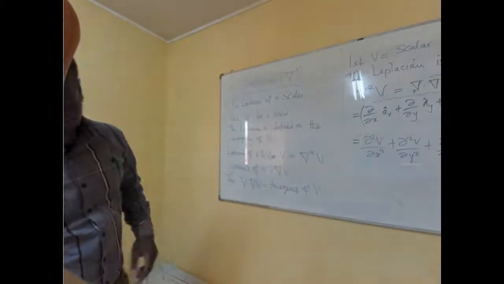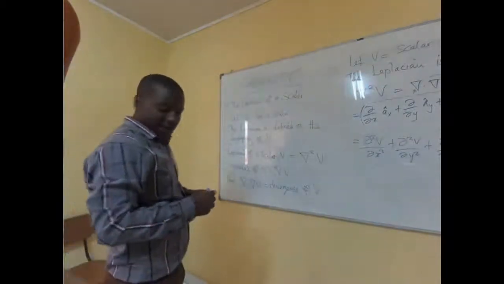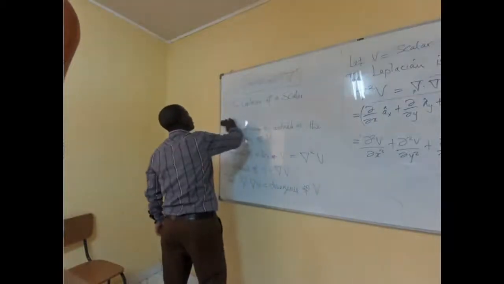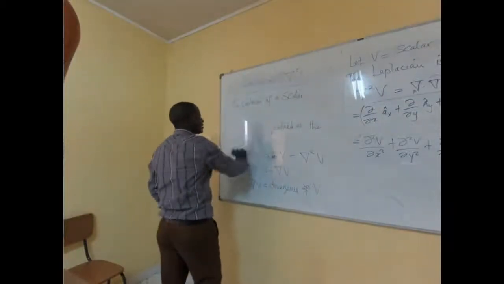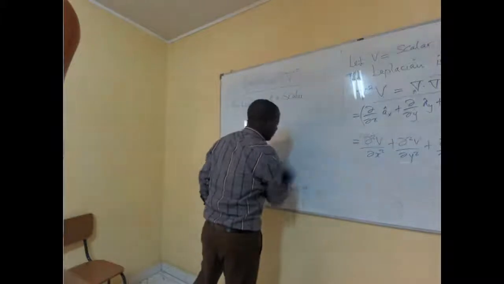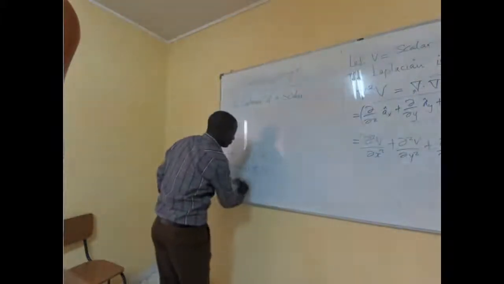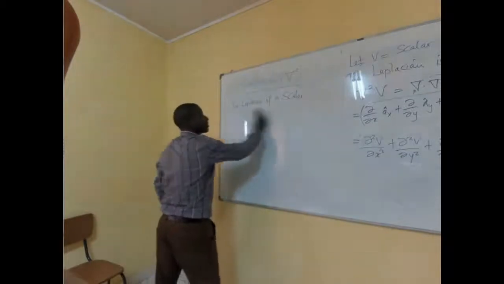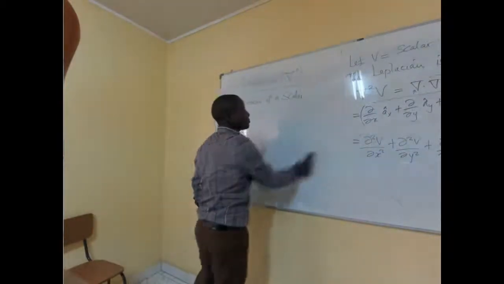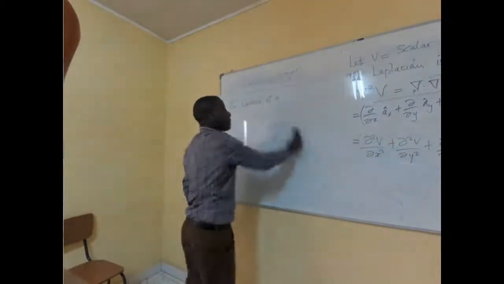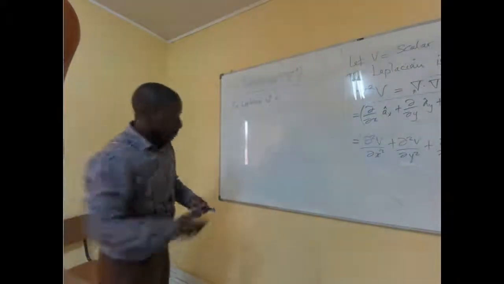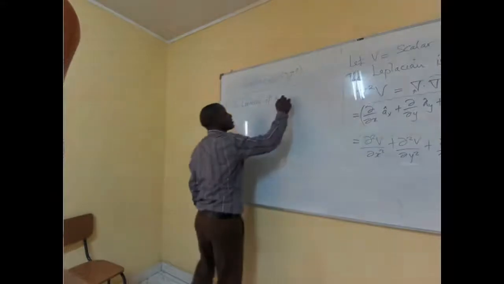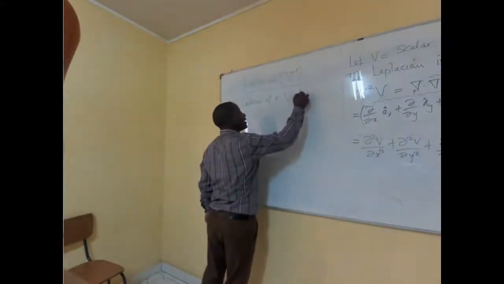What do we have now? So we go to the second part, where we have a vector. So we are saying the Laplacian of a vector, right?